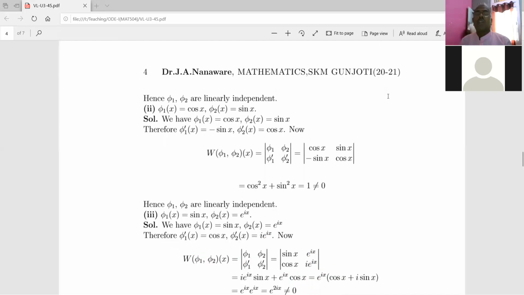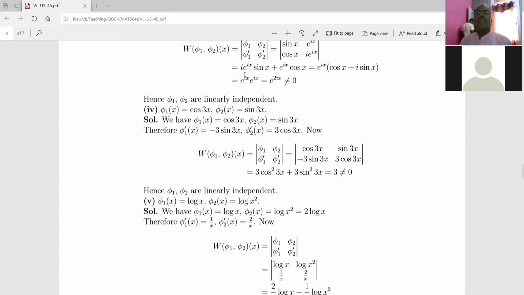After solving, the cross multiplication gives sin x into i e to the power ix, plus the second term, cos x into e to the power ix. Just one minute, because you cannot see the first row of the determinant, right?